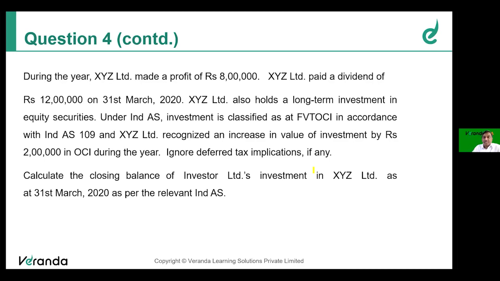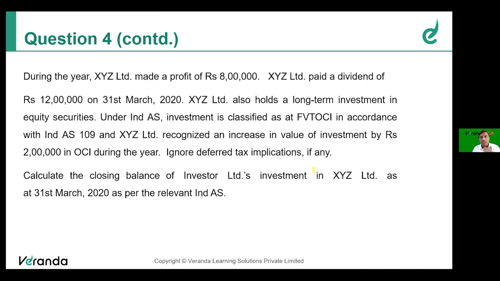If that results in a bargain purchase or a capital reserve, that will be shown separately under other equity in the financial statement. Whereas if it results in goodwill, it will form part of the carrying amount of investment in associate and will not be shown separately. So the first step is to find the goodwill or capital reserve at the date of acquisition.